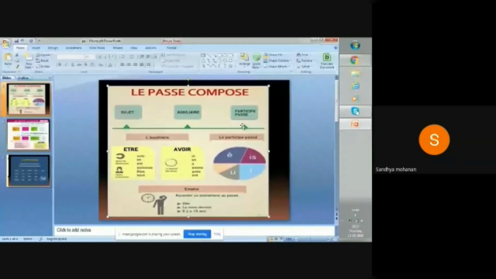For this, you also need your participle. This is the formula: subject, auxiliary, which is être or avoir, and participle. The participle is made from the infinitive verb you are choosing. If the verb is ending with er, you have to use é. And if it is re, you have to use u.